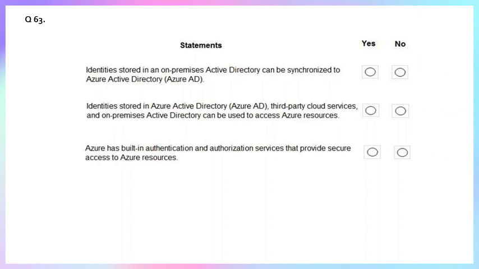Why? Because Azure AD is the core service that provides the capability of authentication and authorization. And for the authorization, role-based access control, Azure RBAC, that we have also read. So statement three is also true.